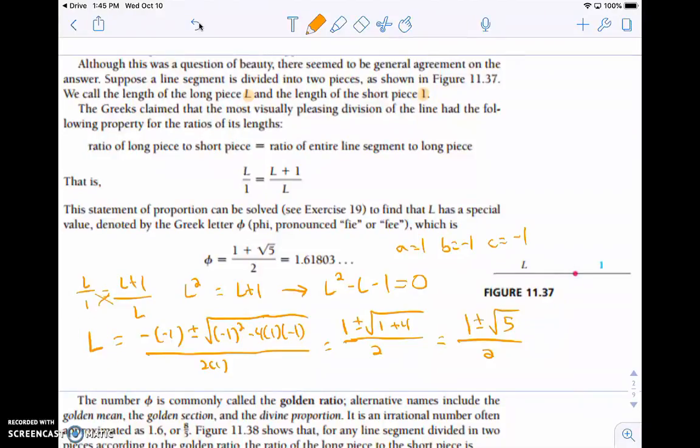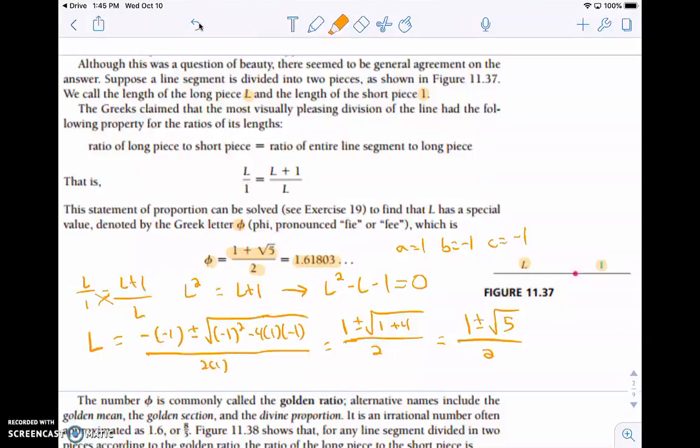The number 1 minus the square root of 5 over 2 is a negative. So for the golden ratio, we just use 1 plus the square root of 5 over 2, which is approximately 1.618. It's an irrational number. It goes on forever. But that value is known as phi, which is just a Greek letter, and it is the golden ratio. So when you take a line segment and break it into two pieces, and one part is 1 unit long, then L is approximately 1.618.